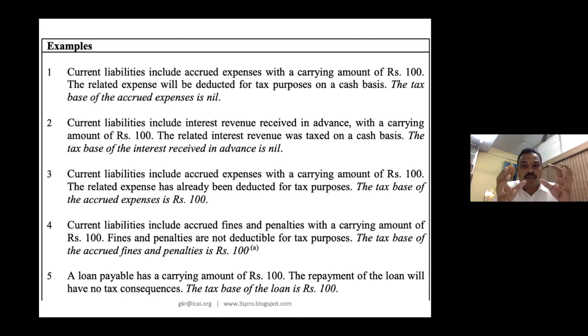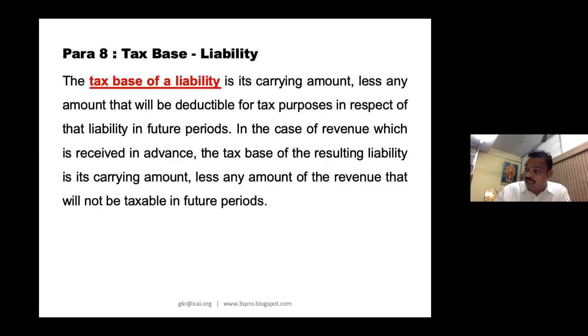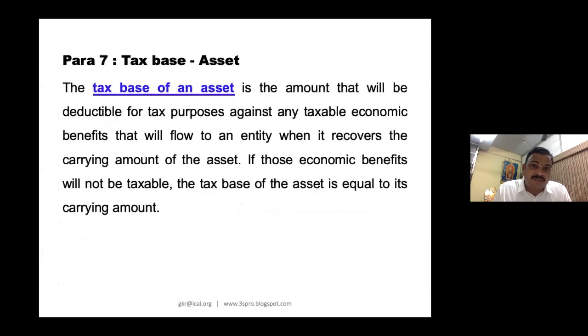100. Now, for your kind information, what is recorded in books and what is being allowed under income tax are both the same. There is no temporary difference. Okay, that is to be noted. Very important concept. But once you understand this, deferred tax asset and deferred tax liability are very clear.